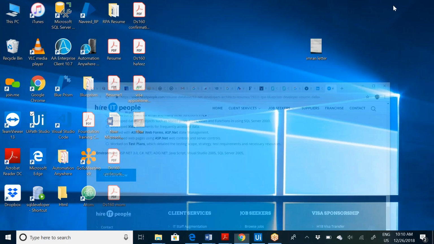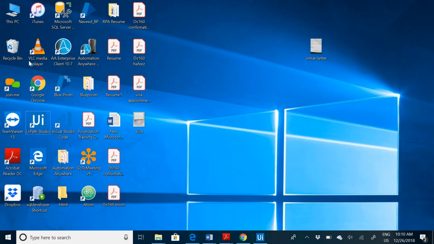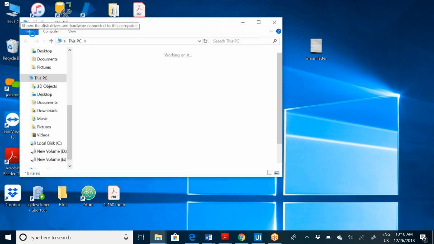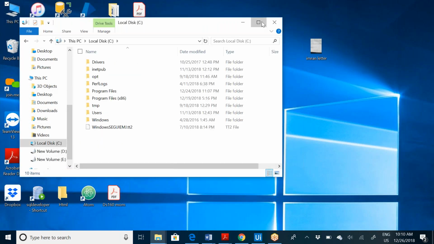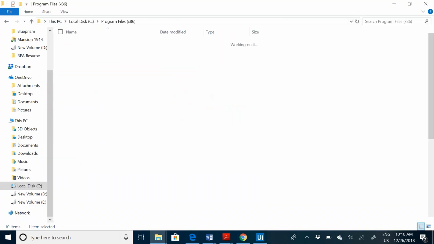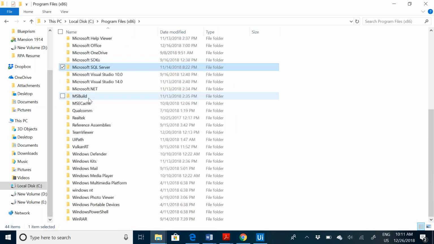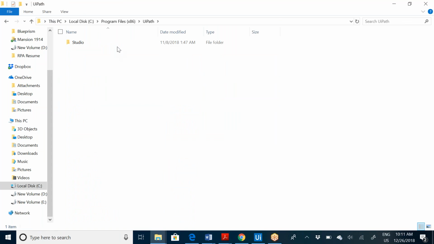Wherever you have installed it, so if I go to your computer, Mohammed, can you open your C drive, please, quickly? We'll go to C drive, Program Files, and in Program Files we have UiPath, and then we have Studio. You can see Studio, and here you will find another component, UiPath Robo.